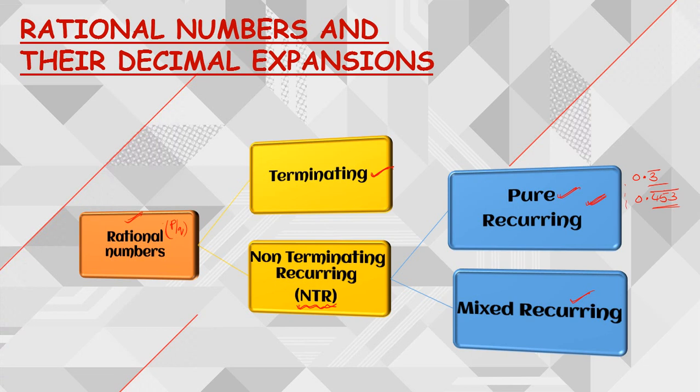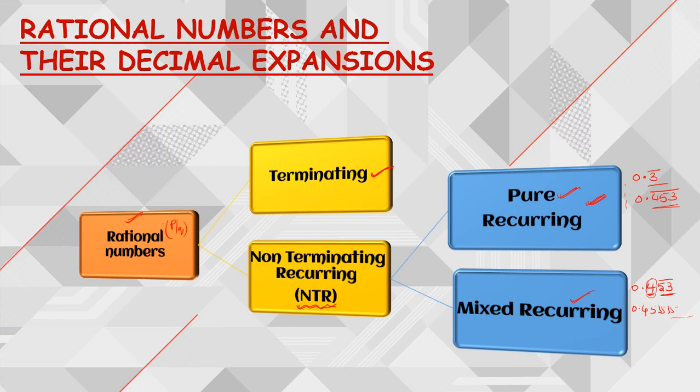Whereas mixed recurring means, suppose I am having 0.4 followed by 53 and on this 53 we are having a bar. What is the meaning of this? 0.453 with the bar on 53. That means only 53 is being repeated. So I can write this as 0.4, 53, 53, 53, 53 and so on. If you observe carefully, after the decimal point this 4 is not being repeated. That's why such recurring decimals are called mixed recurring decimals.